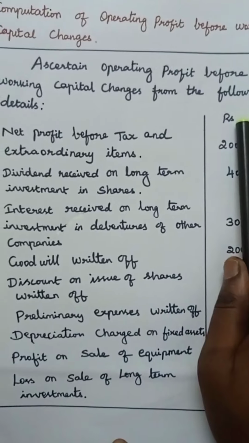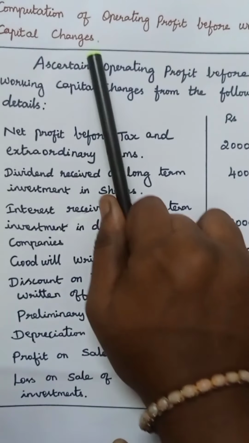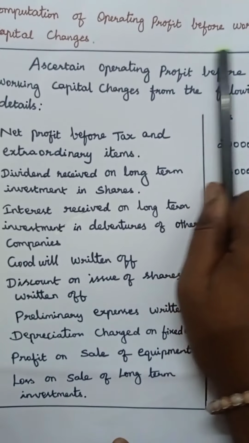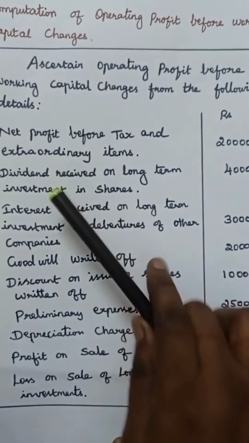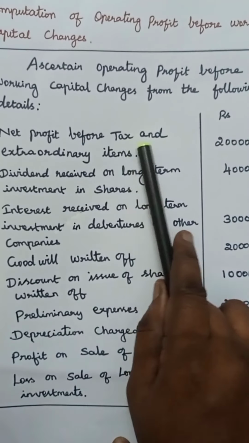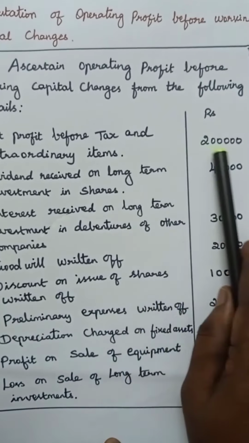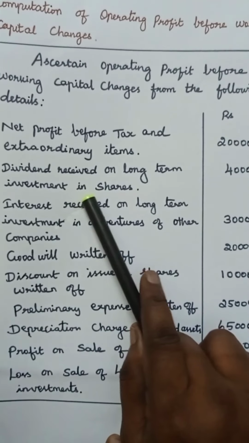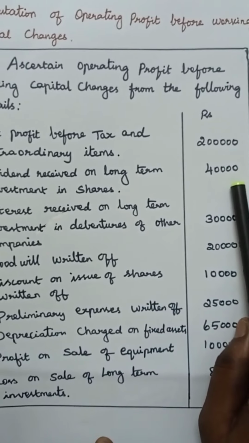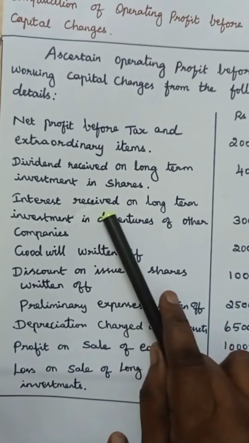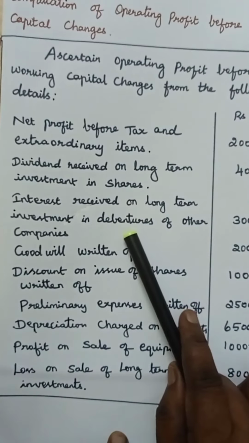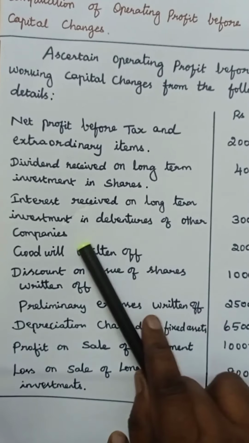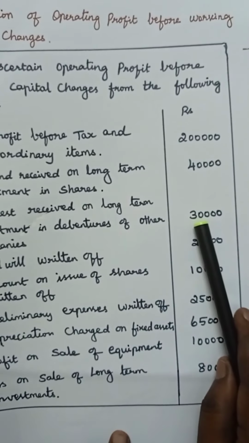From the given information, we have to compute operating profit before working capital changes. Net profit before tax and extraordinary items, 2 lakhs. Dividend received on long-term investment in shares, 40,000. Interest received on long-term investment in debentures of other companies, 30,000.